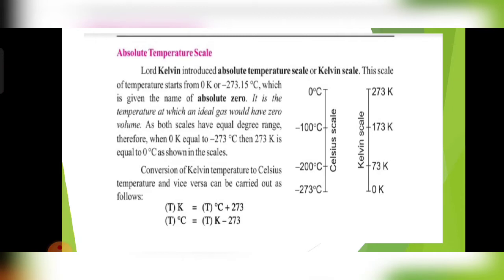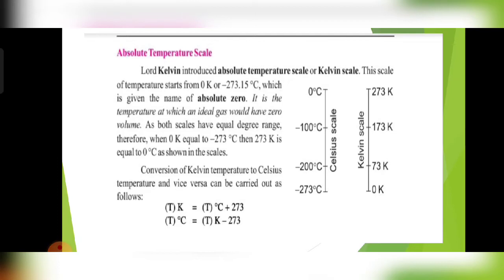Absolute zero is a temperature which can't be attained, and it is the temperature at which any gas will have zero volume.